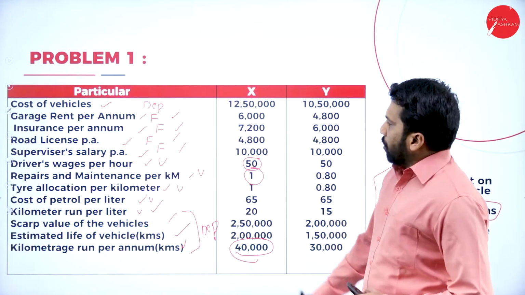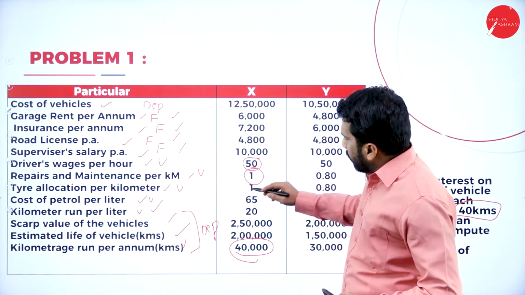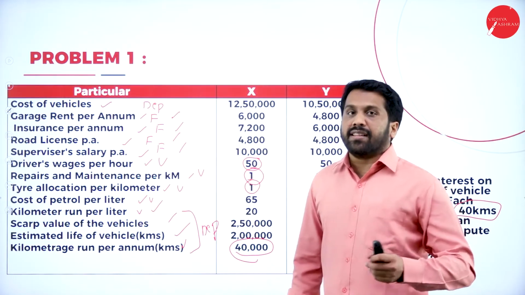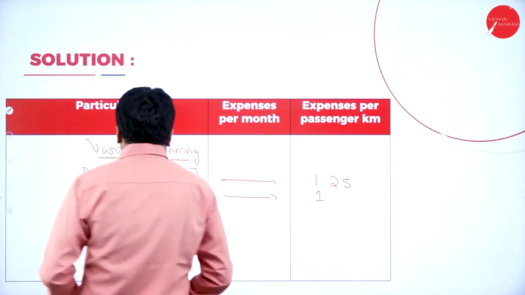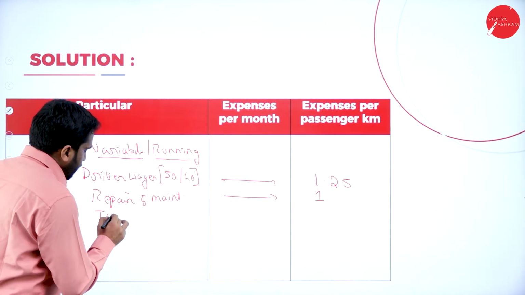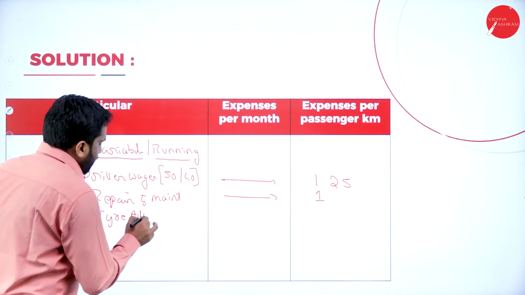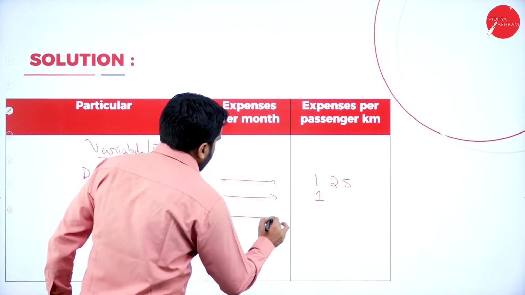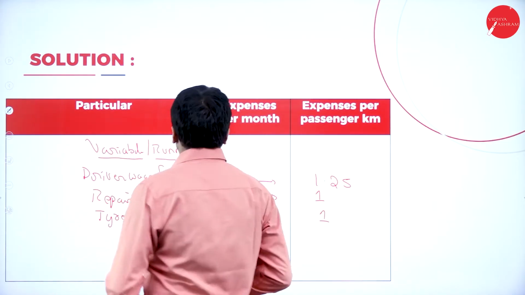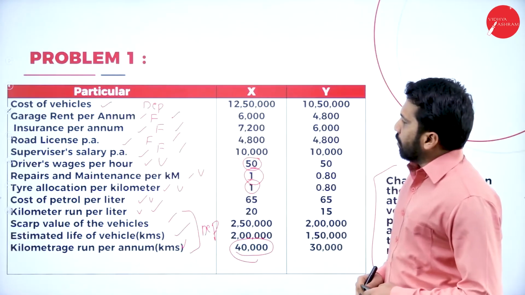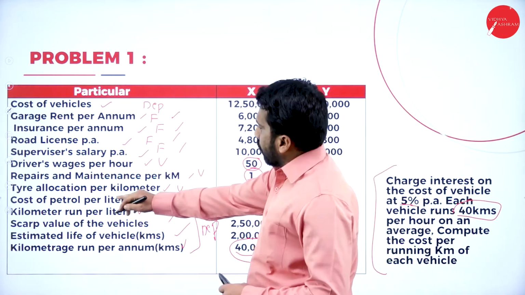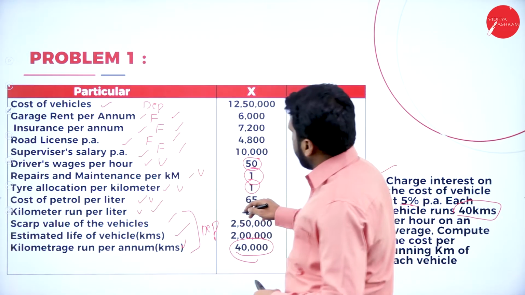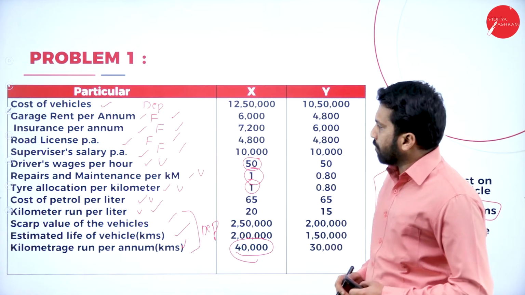Now, next one is what? Tire allocation per kilometer 1 rupee. Directly they have given tire allocation expenses. Tire allocation, it is 1 rupee. Then after tire allocation we have cost per petrol per liter 65. We'll come back for that.